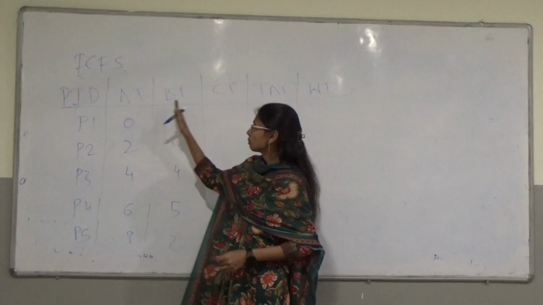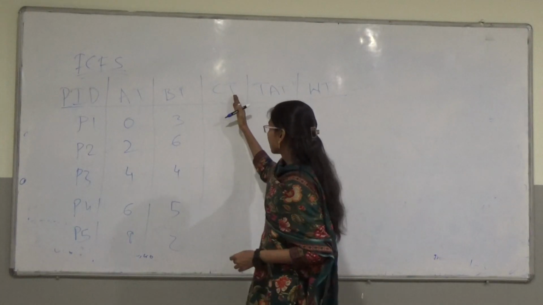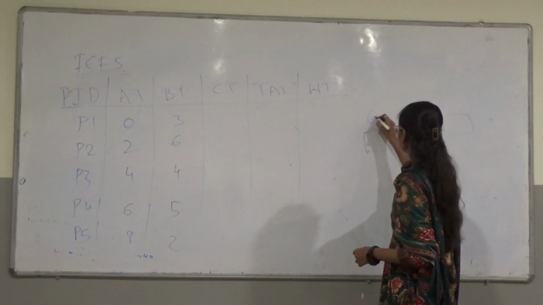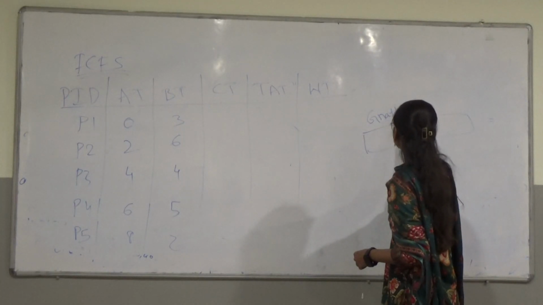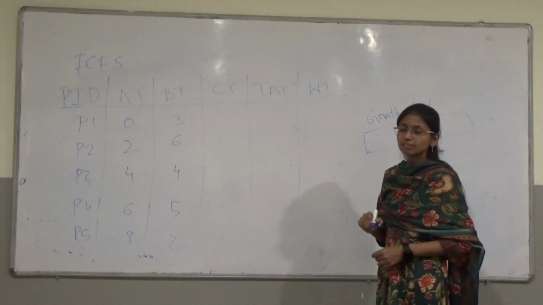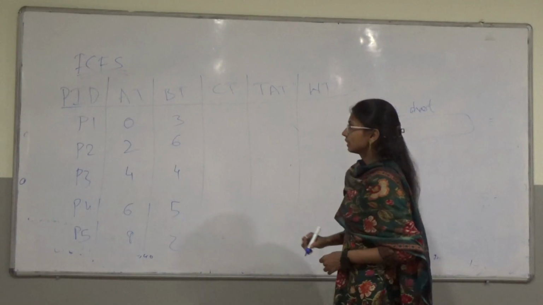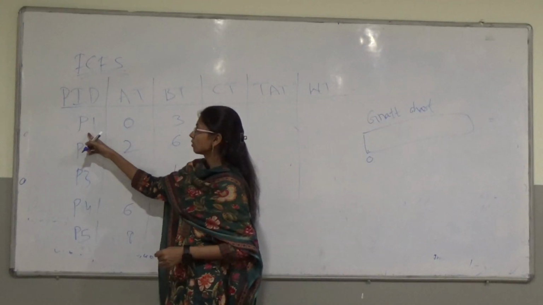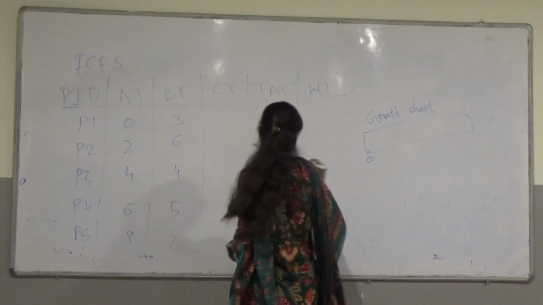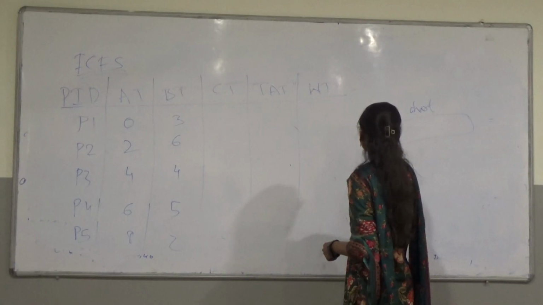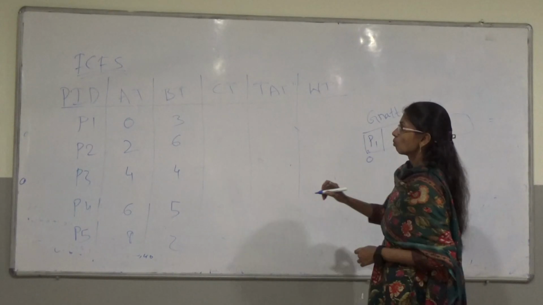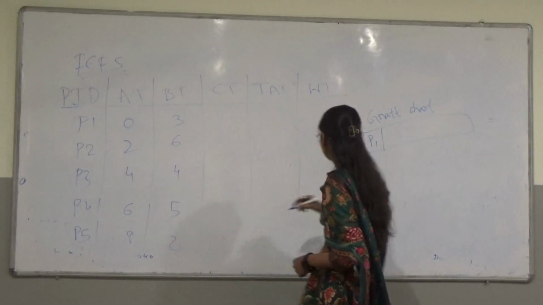So these 3 columns will be present in the problem as well. Next we have to calculate this one. For calculating this, first we have to draw the Gantt chart. Every process will arrive at its arrival time. At 0 arrival time, the first process has arrived already in the CPU, that is the P1 process. So at 0 unit of time, P1 has already entered into the ready queue. The burst time of P1 is 3.